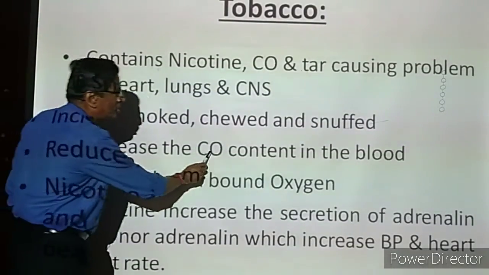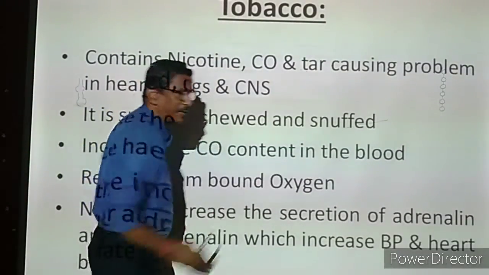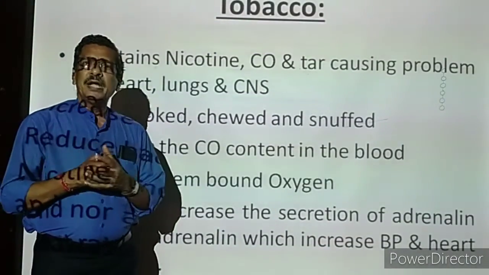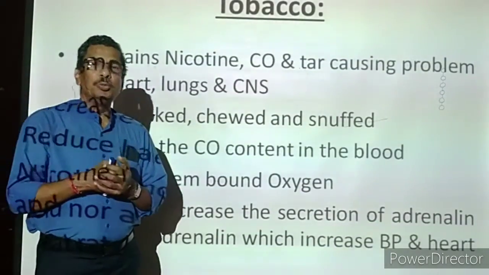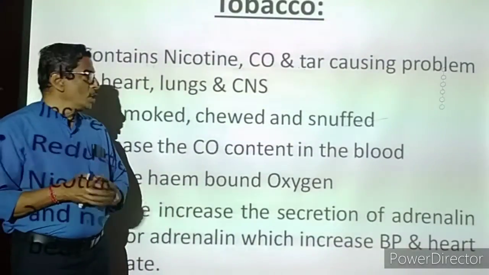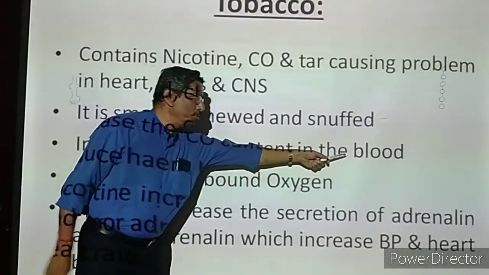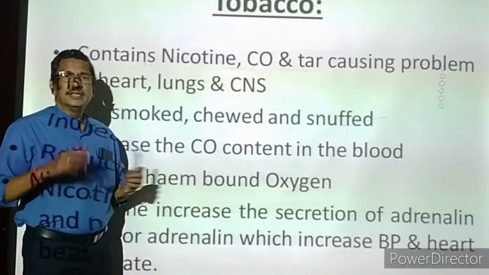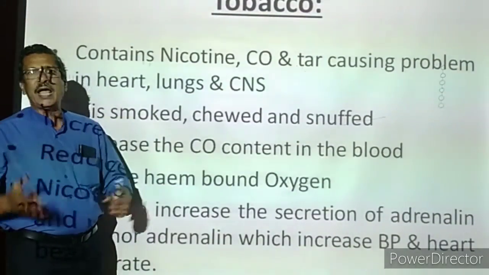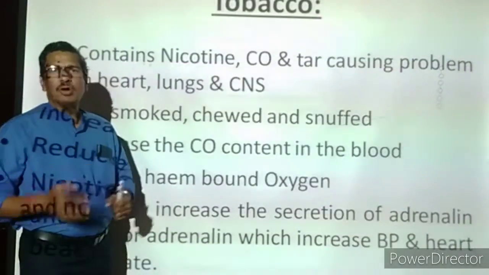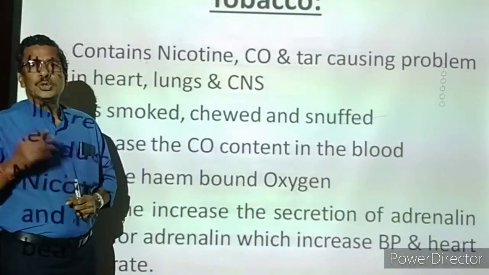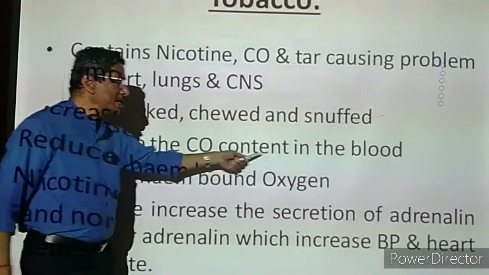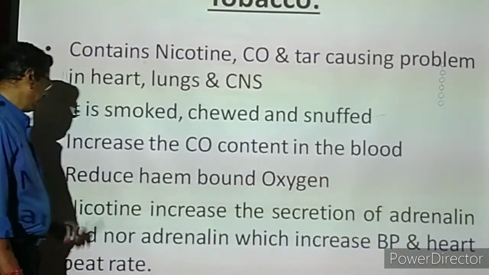So what the carbon monoxide will do, it will go and bind with the hemoglobin present in the RBC. Once the hemoglobin in the RBC is binding with the carbon monoxide, then the hemoglobin cannot carry oxygen. It cannot carry carbon dioxide either. So oxygen deficiency will be there in the body. It may lead to the death of the individual.